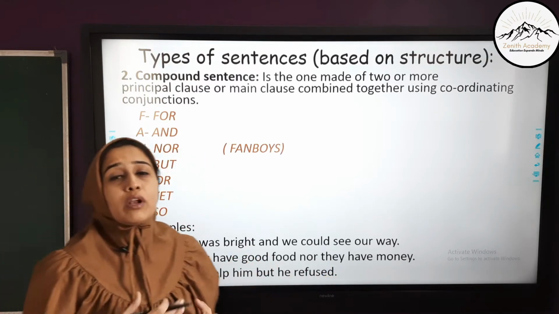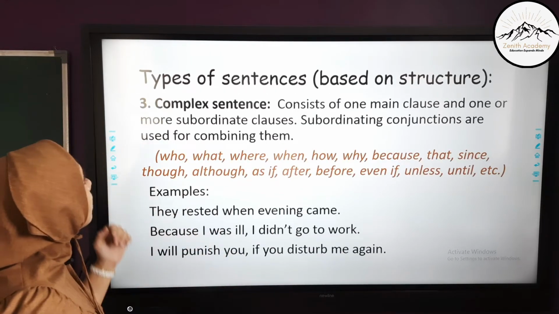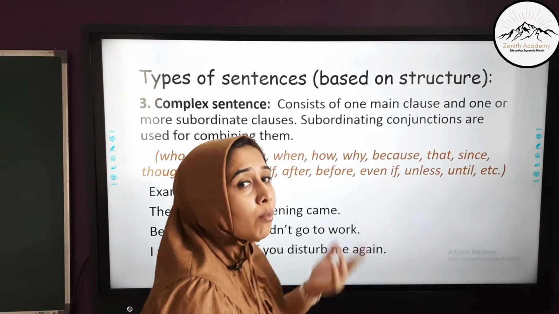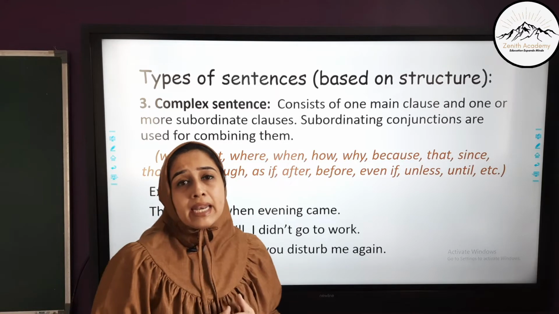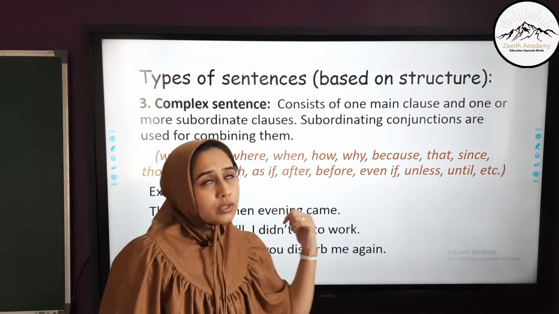Similarly, we will also see how to identify a complex sentence. A complex sentence consists of one main clause and one or more subordinate clauses, and for combining the main clause and subordinate clause, subordinating conjunctions are used.